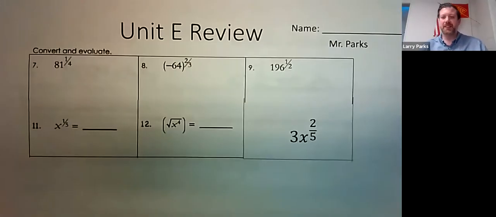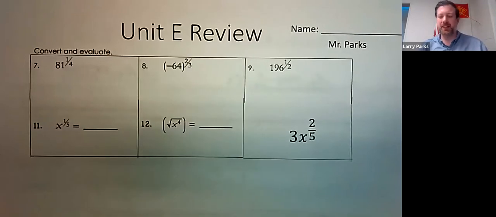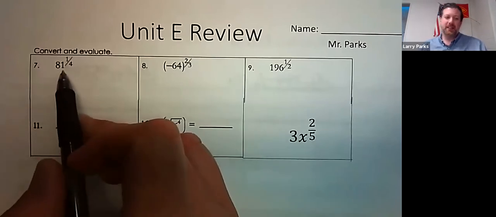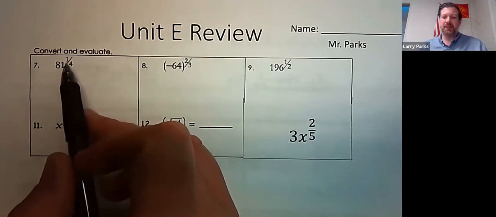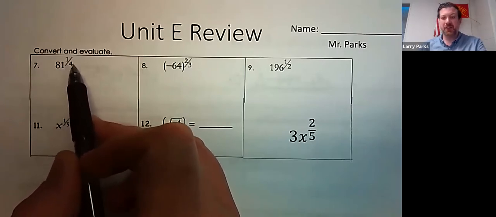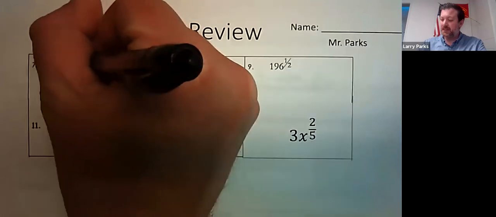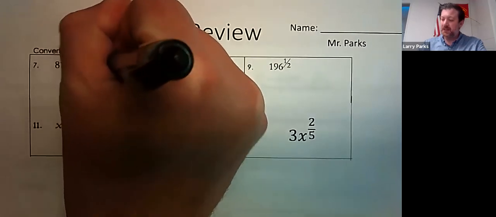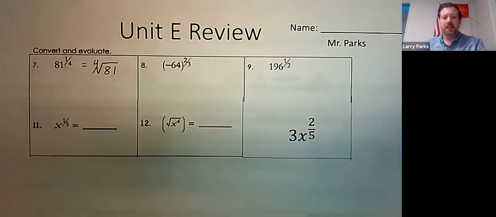So here's some skills, and I know it's 8 pages, but some of it is just pages to remind you of some stuff. But one thing you're going to be responsible to know is how to go from a fractional exponent to a radical. Remember, this is the same thing as the 4th root of 81. And then what number times itself 4 times is 81? That'd be 3.